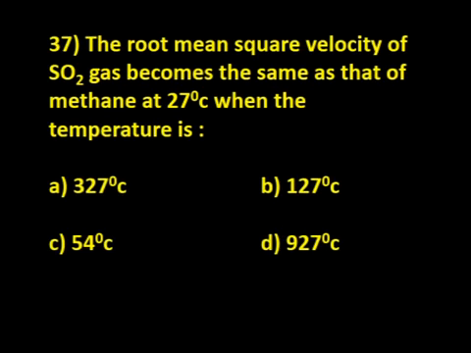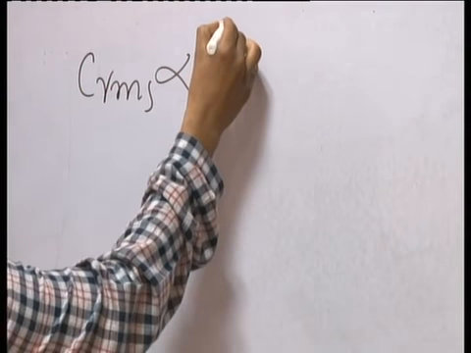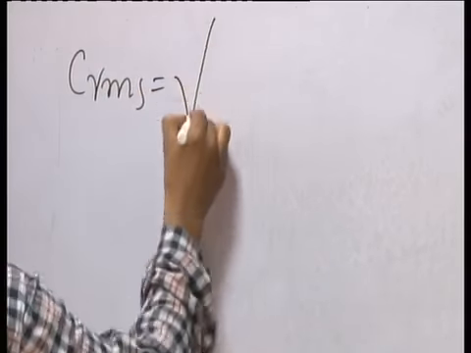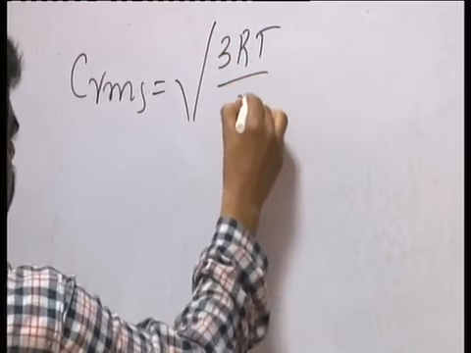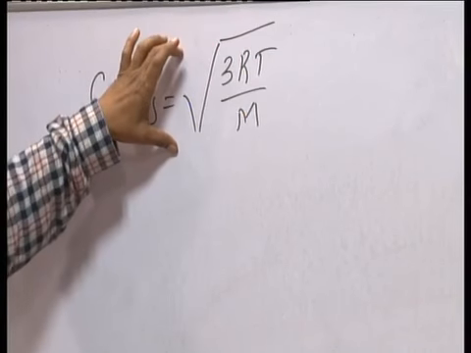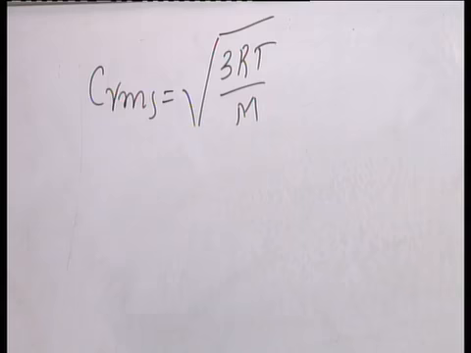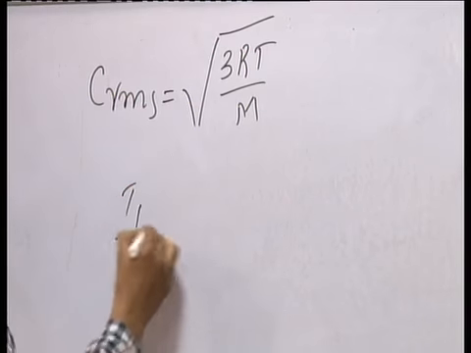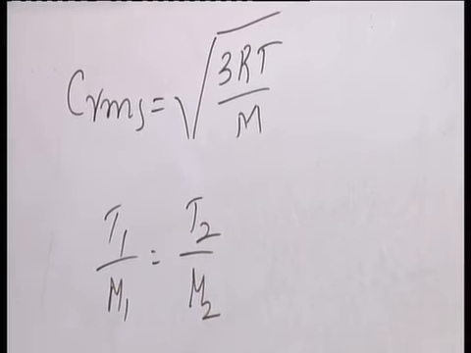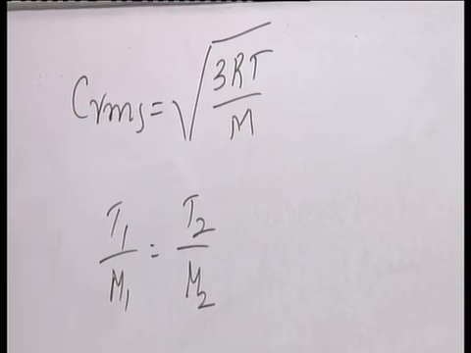Now see the next question. Root mean square velocity of sulfur dioxide gas becomes the same as that of methane at 27 degrees Celsius when the temperature is? You know, root mean square velocity C_RMS is equal to square root of 3RT by M. Based on this, they are making the root mean square velocities of sulfur dioxide and methane equal. So we can consider T1 by M1 equal to T2 by M2.